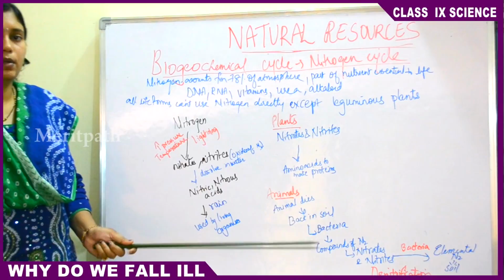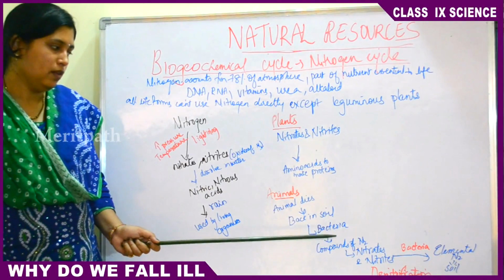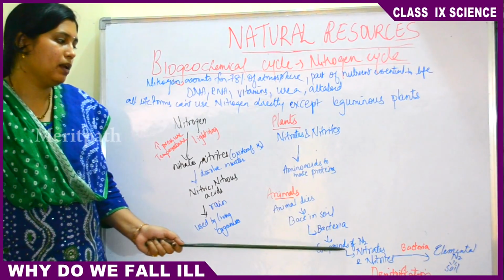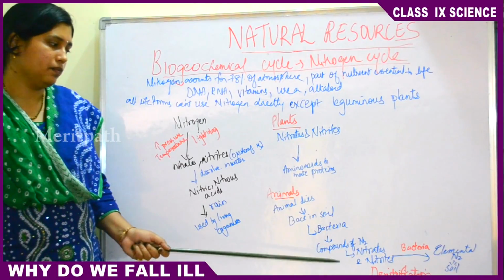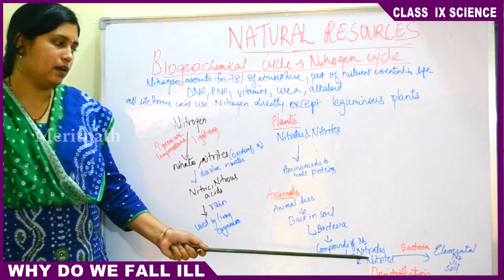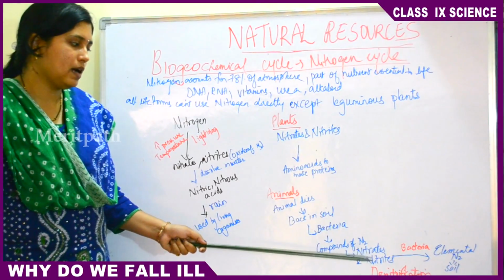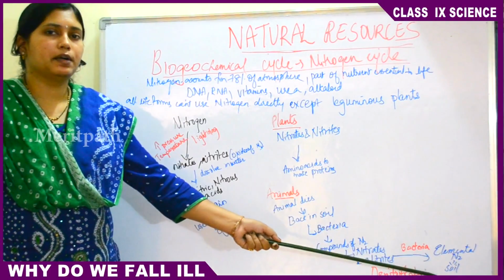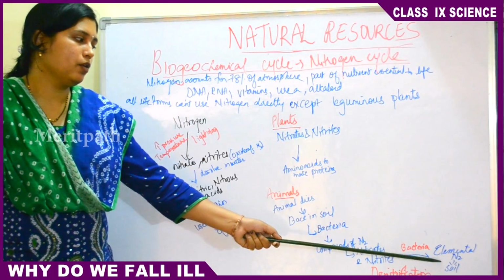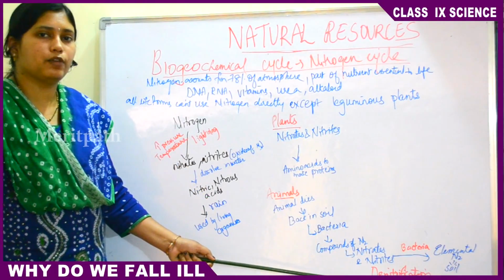Definitely the body of an animal contains some amount of nitrogen. So the nitrogen will be converted into nitrates and nitrites. Again, with the help of another type of bacteria, these nitrates and nitrites will be converted back into the elemental form of nitrogen. This process is called denitrification.